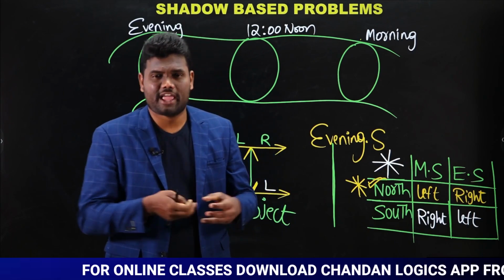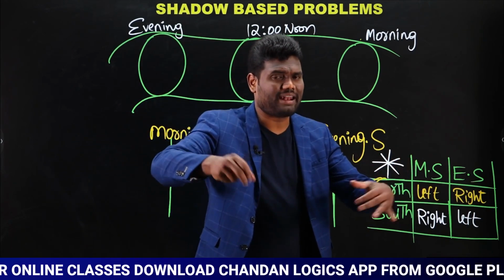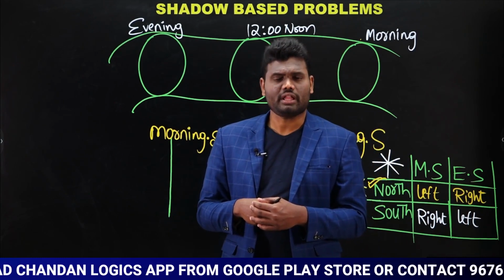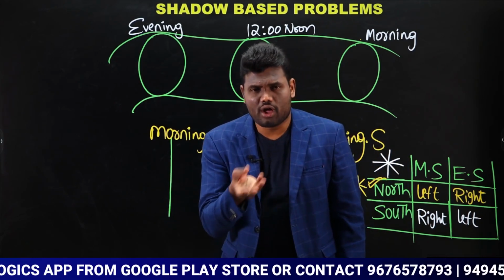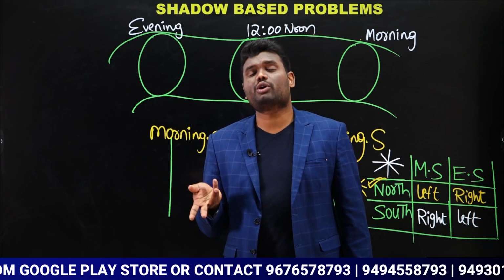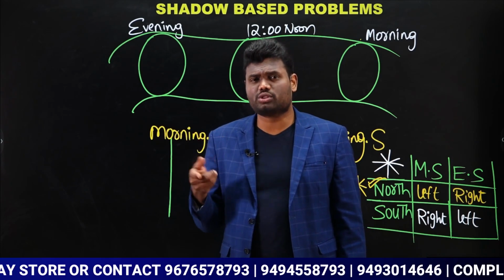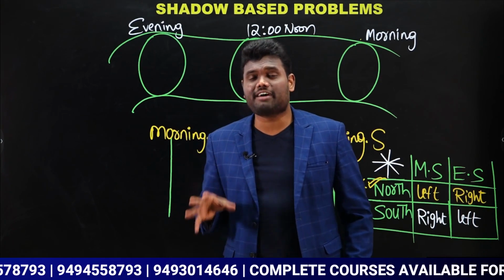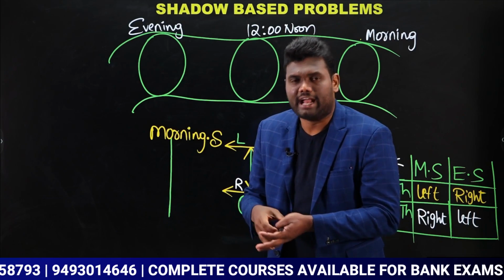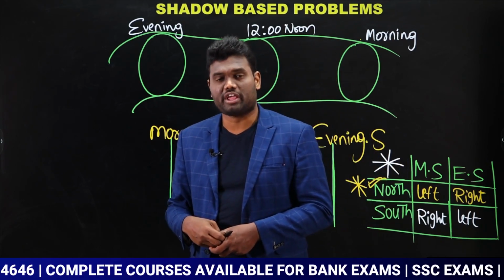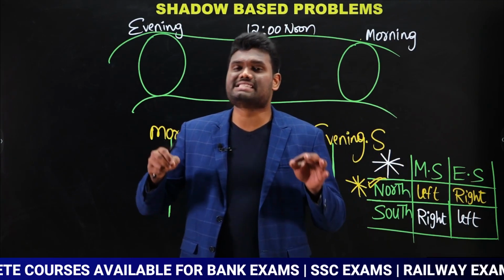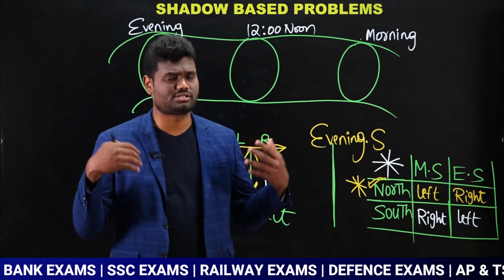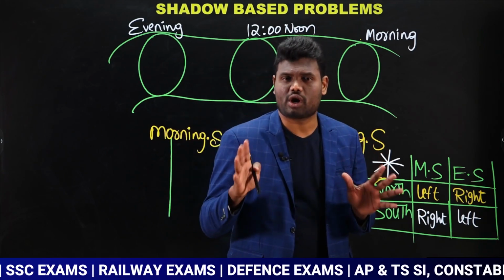No. Why? Whenever you go outside in the daytime, obviously you will see your shadow. Yes or no? Whenever you are going outside, you can see your shadow. Whether you are traveling towards north or south, are you checking it? No, you never check it. But whenever you go outside in the daytime, definitely you are going to see your shadow, which means shadow is available in all the directions. Whether you travel towards north, south, east, west, it does not matter.